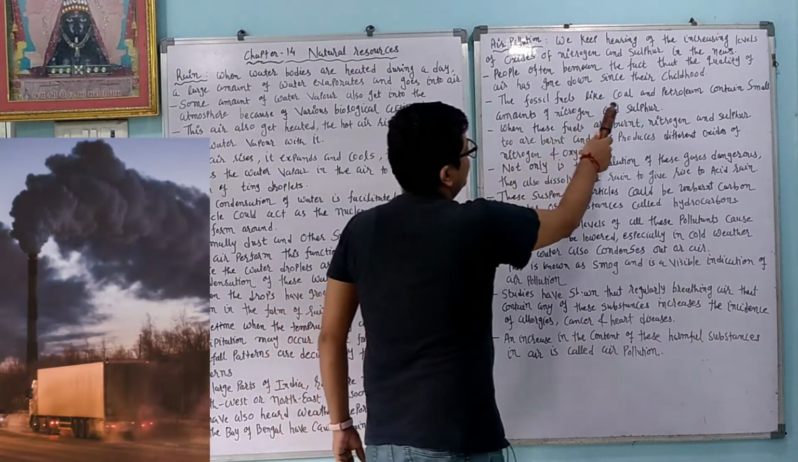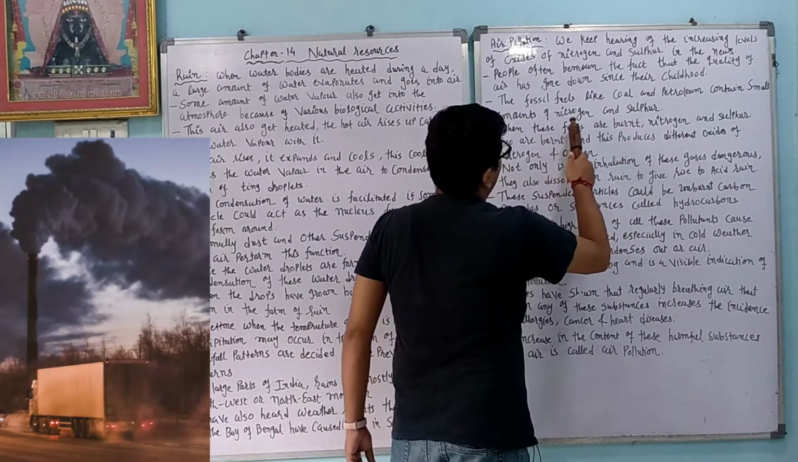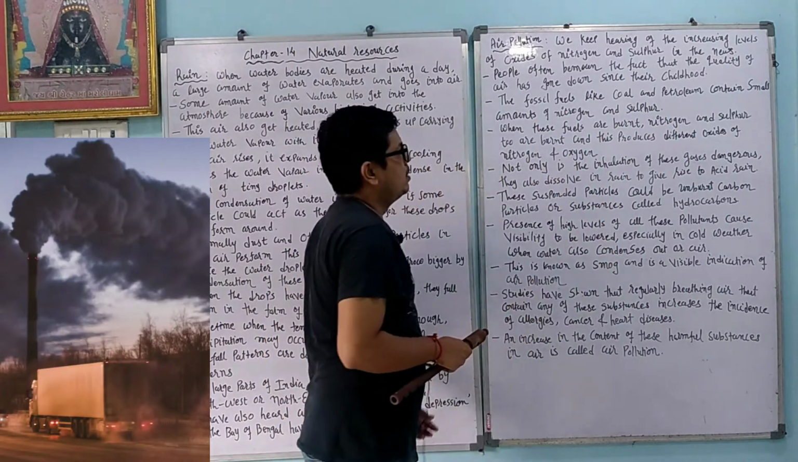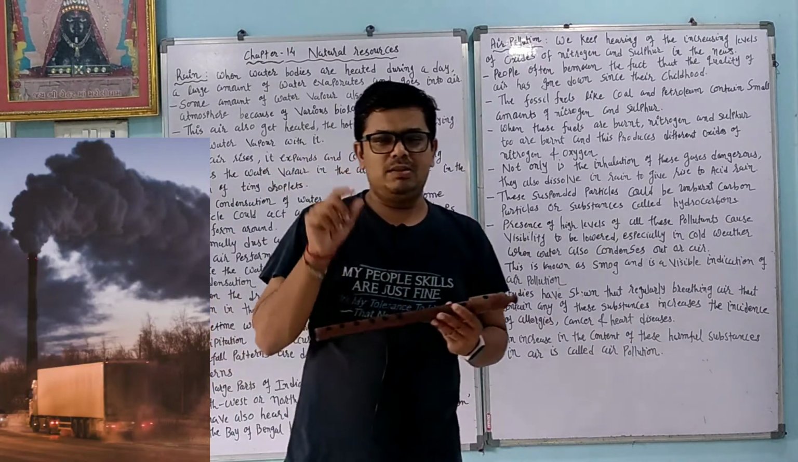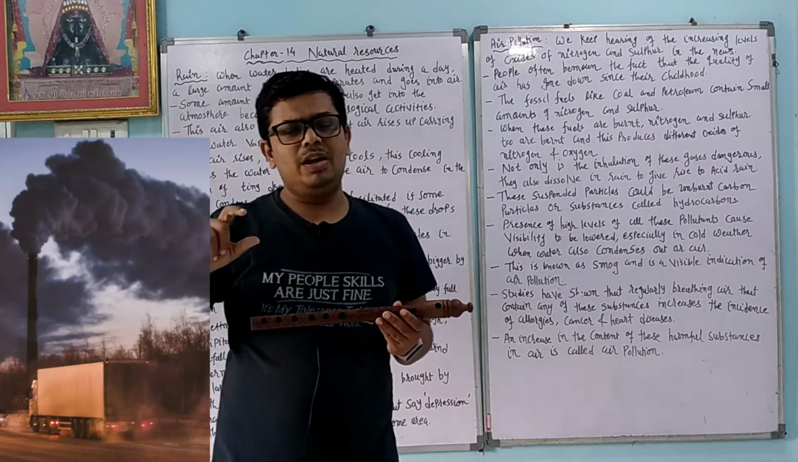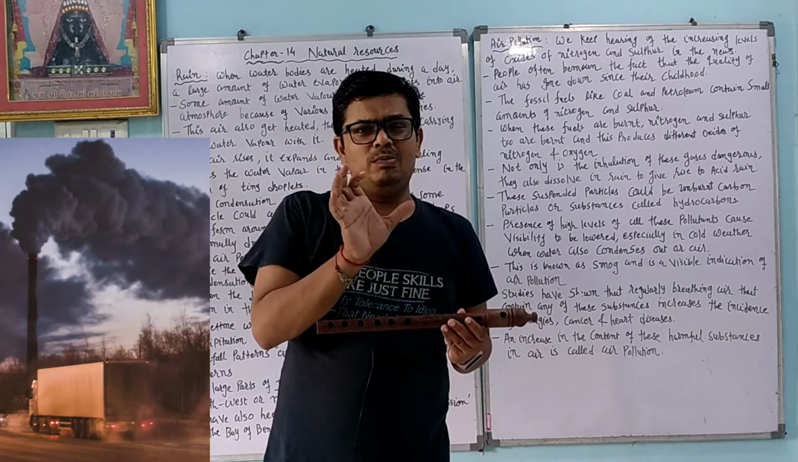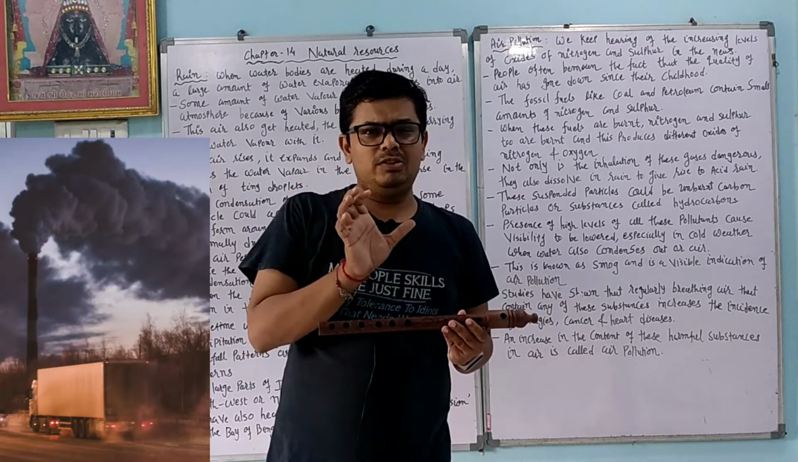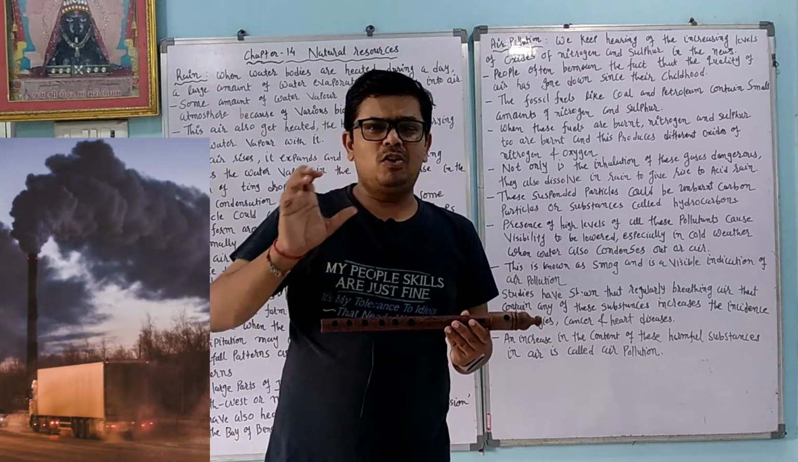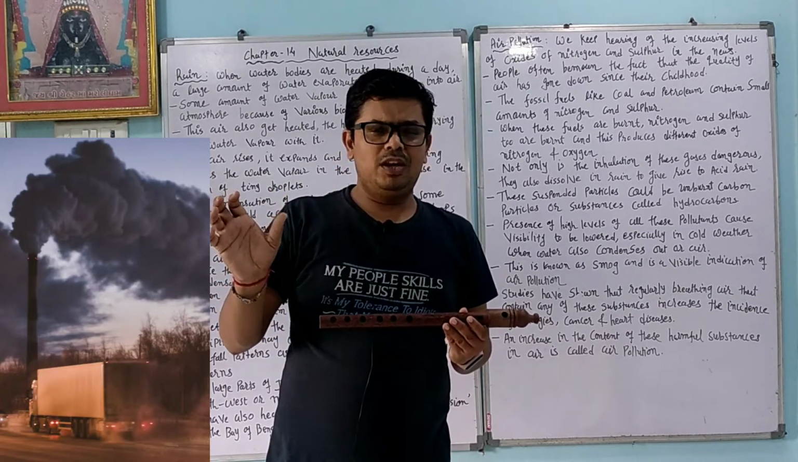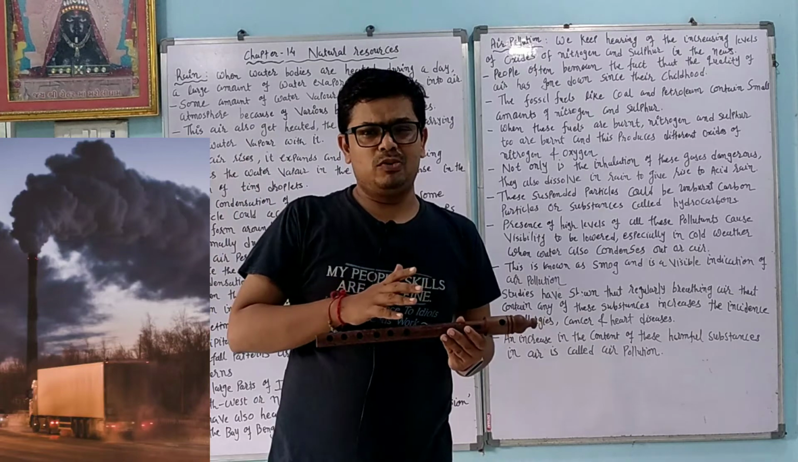Fossil fuels like coal and petroleum contain a small amount of nitrogen and sulfur. Dear student, do you understand the meaning of petroleum? Petroleum and petrol are different. Petro means rock and oleum means oil, so the oil obtained from rock is called petroleum. Petrol is a part of petroleum.